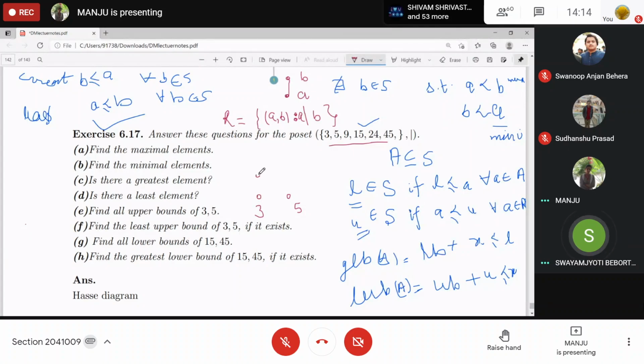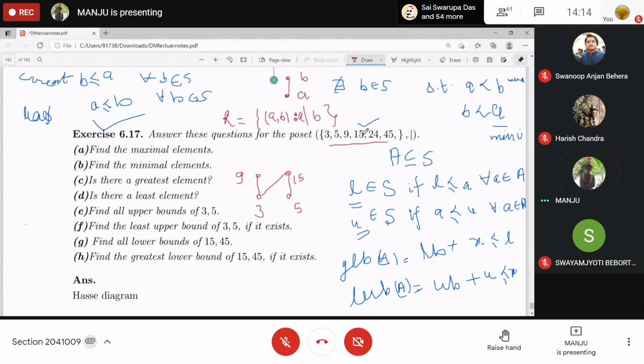What about 9? Above 3. So 9 goes over here, this is related to 3, right? 5 is not related to 9. What about 15? 15 we can draw above, one related point to 5 and 3. This is related to 3 as well as 5.